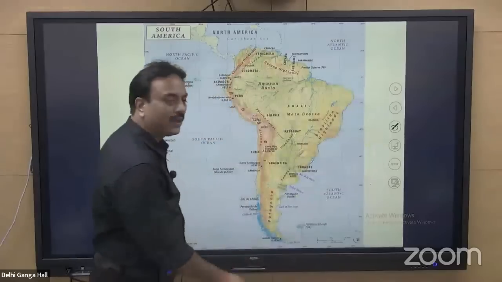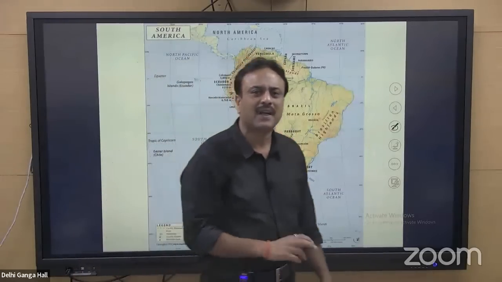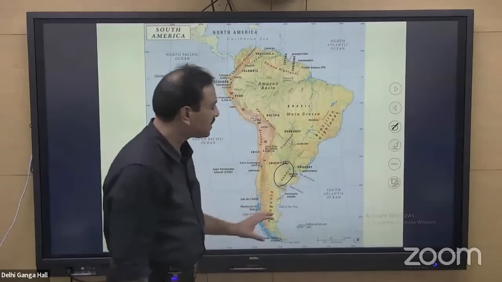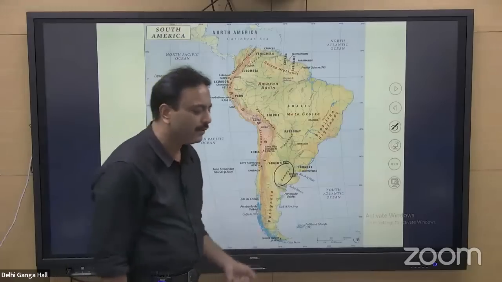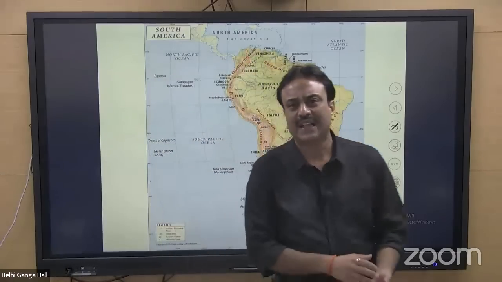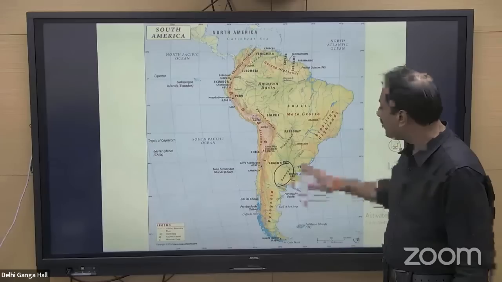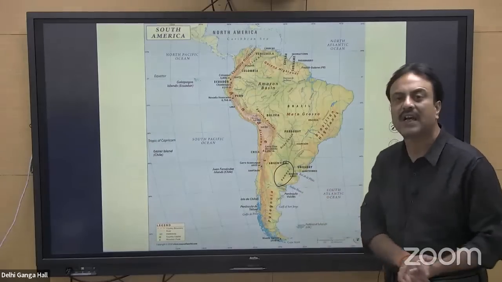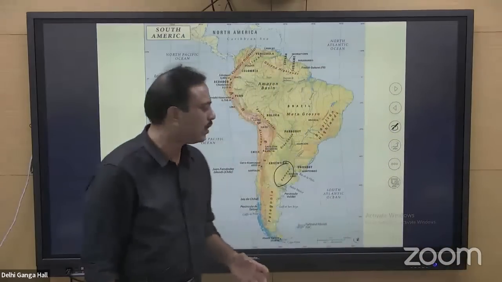Further moving south, this is the region of Pampas grassland, that is the temperate grassland of the world. This Pampas grassland is known for production of food grains: wheat, corn, rice. Every type of food grain is grown in this particular region, and the capitals of Argentina and Uruguay, that is Buenos Aires and Montevideo, become the largest grain exporting ports of this region.